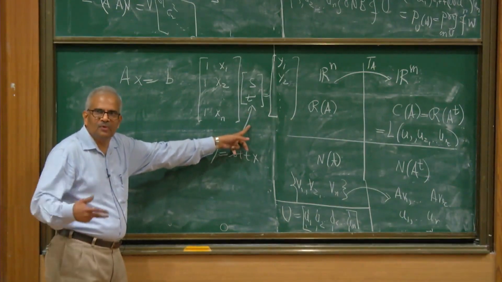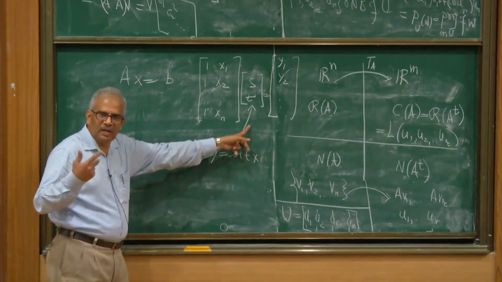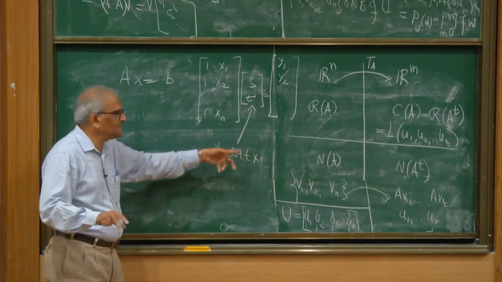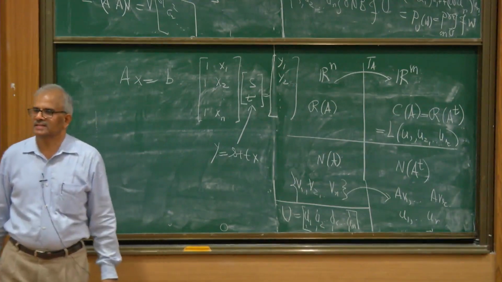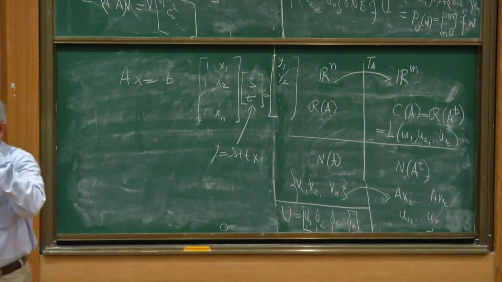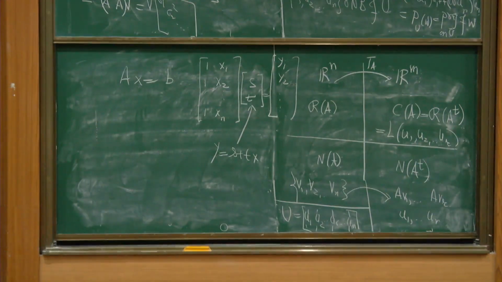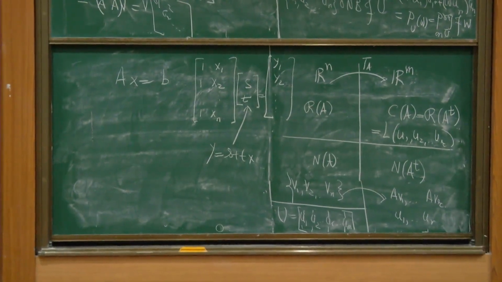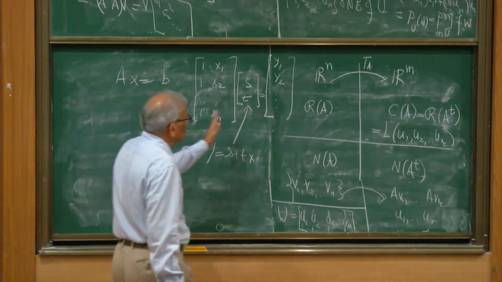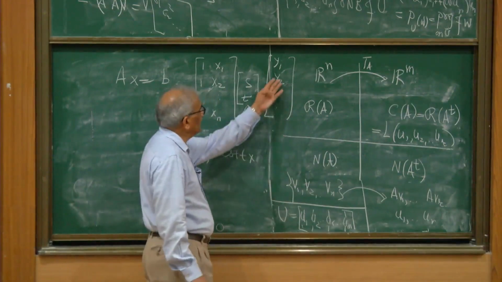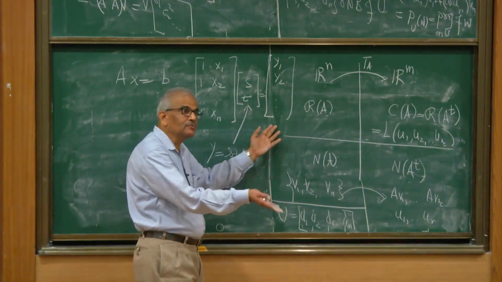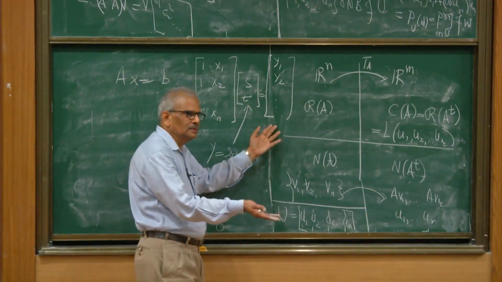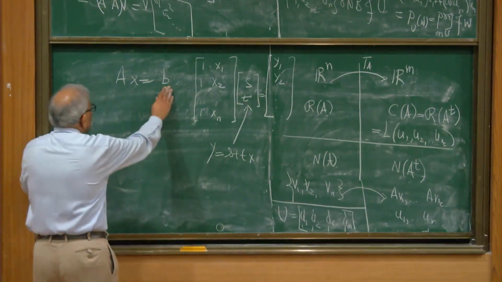So the problem of fitting a polynomial of degree n is translated into a system of linear equations like this, Ax equal to b. But this is experimental data, and therefore we don't have this exact equation. The actual values of y, if you calculate from the straight line, will be different from the observed values of y. Therefore, this is only an approximation.